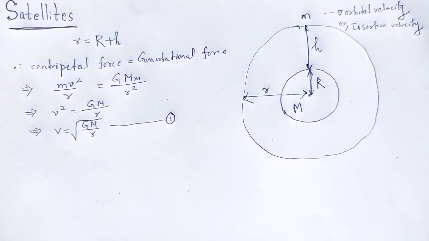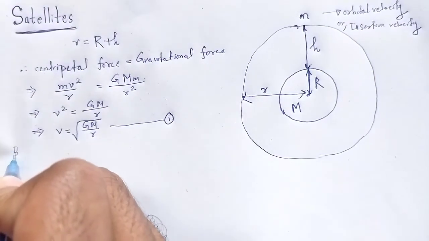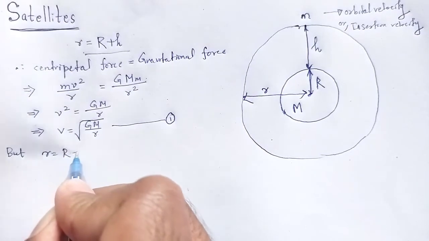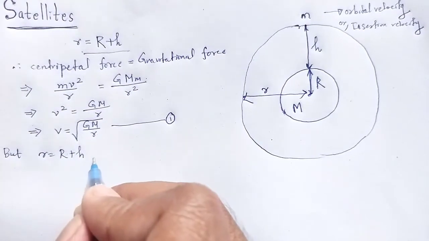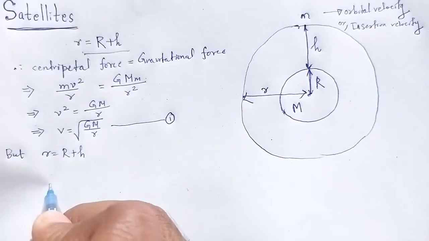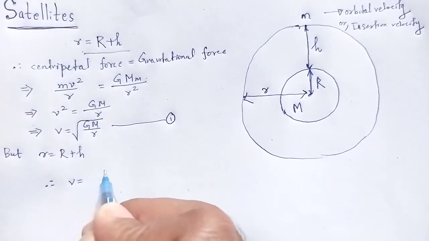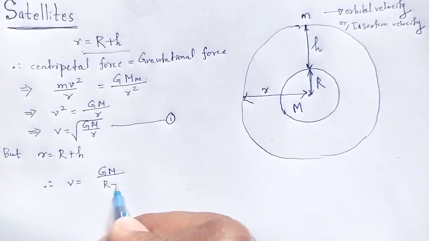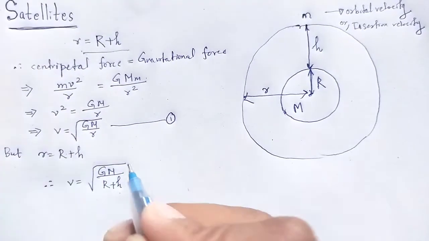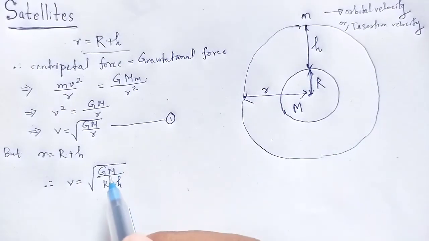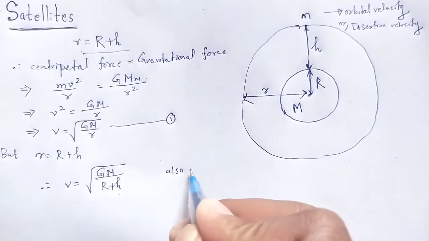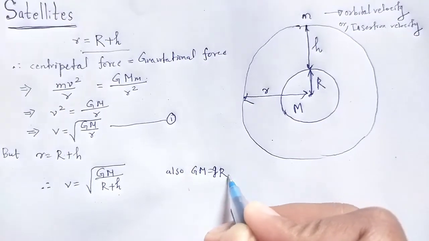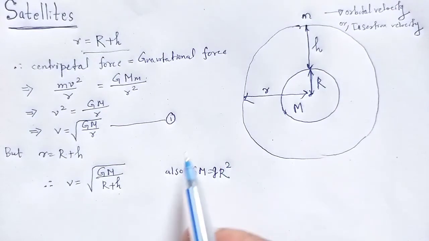But we know r is equal to R plus small h. Therefore, v is equal to square root of GM divided by R plus h. We know also GM is equal to g R square. How do we find this?